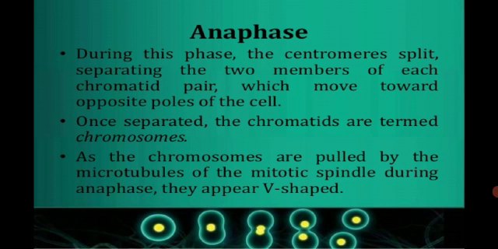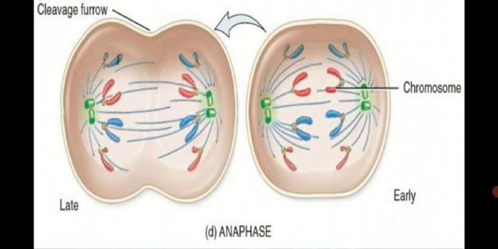The next stage is the anaphase. During this phase, the centromeres split, separating the two members of each chromatid pair, which move towards the opposite poles of the cell. Once separated, the chromatids are termed chromosomes. As the chromosomes are pulled by the microtubules of the mitotic spindle during the anaphase, they appear V-shaped. Here you're watching how the centromere splits and how the daughter chromatids separate, reaching towards the poles of the cell.